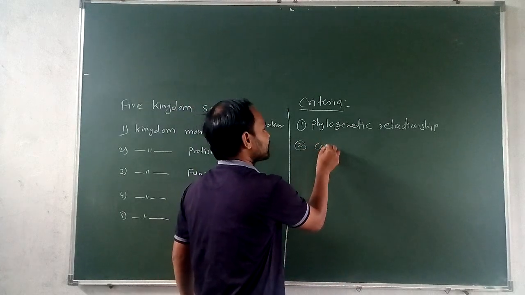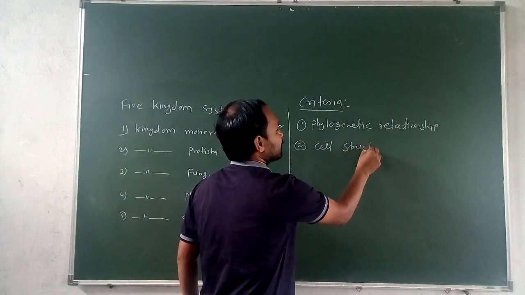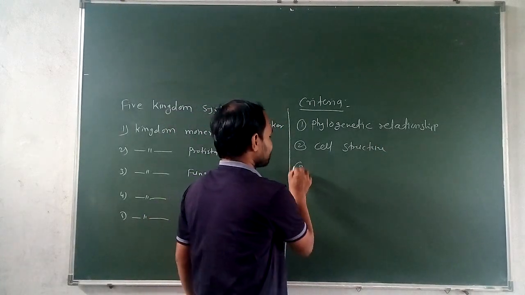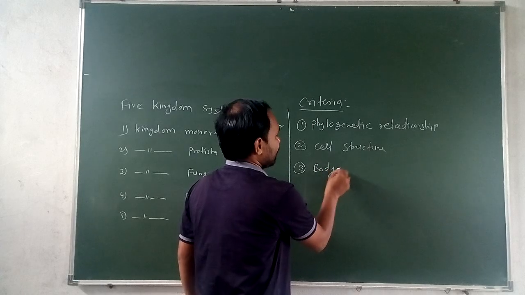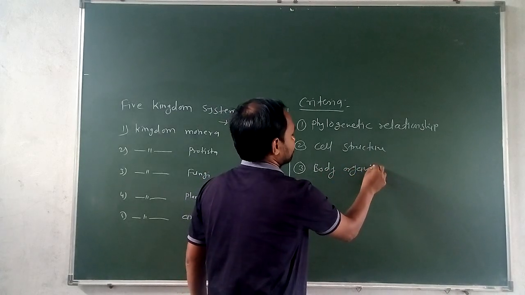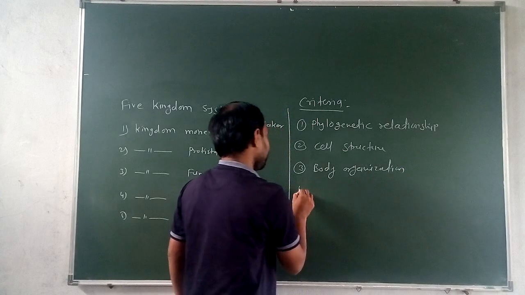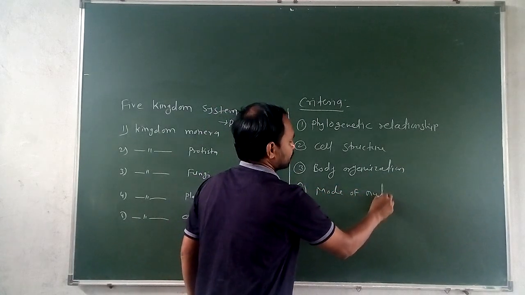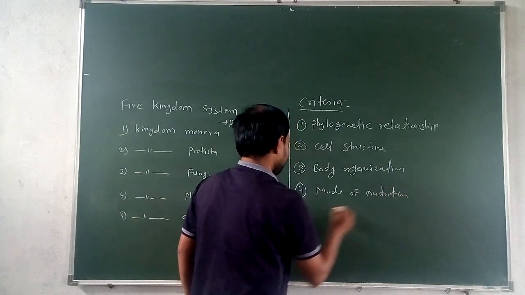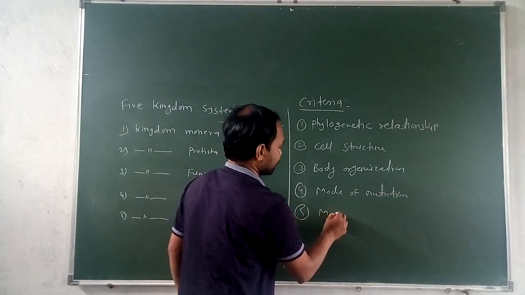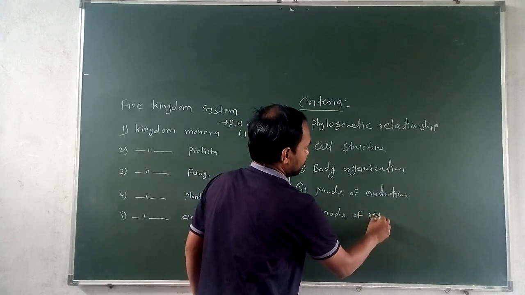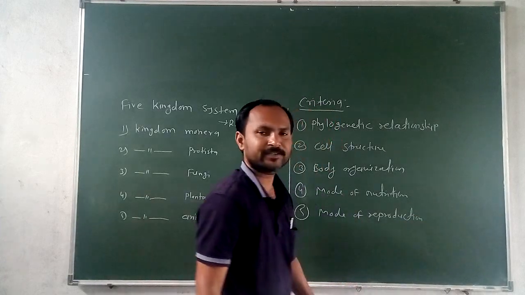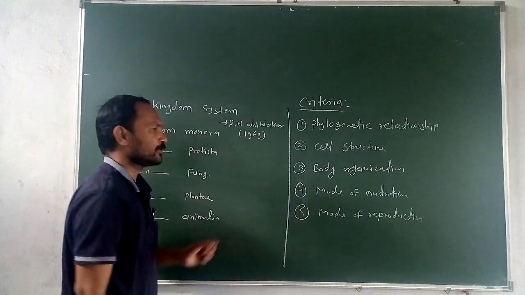Second criteria, cell structure. Third criteria, body organization. Fourth criteria, mode of nutrition. Fifth criteria, mode of reproduction. These criteria were used by R.H. Whittaker to classify the organisms into the five kingdoms.